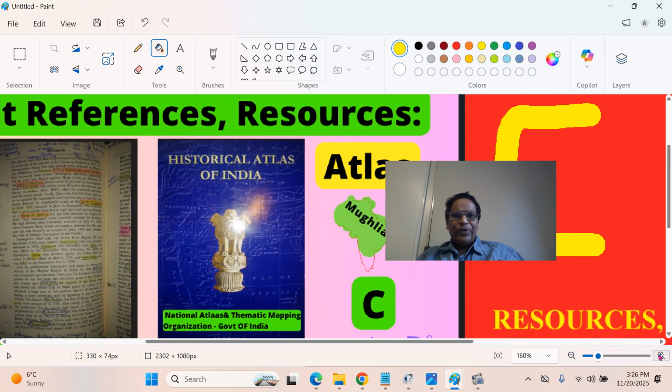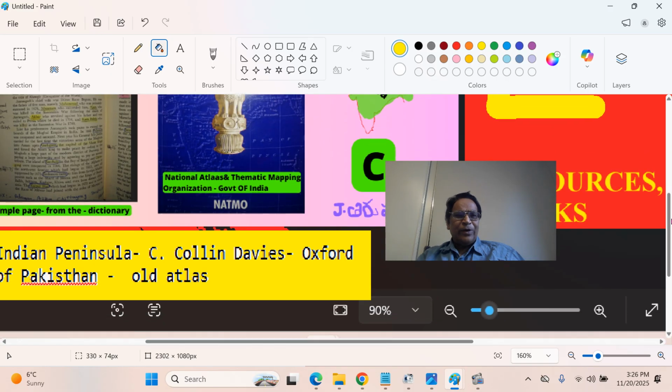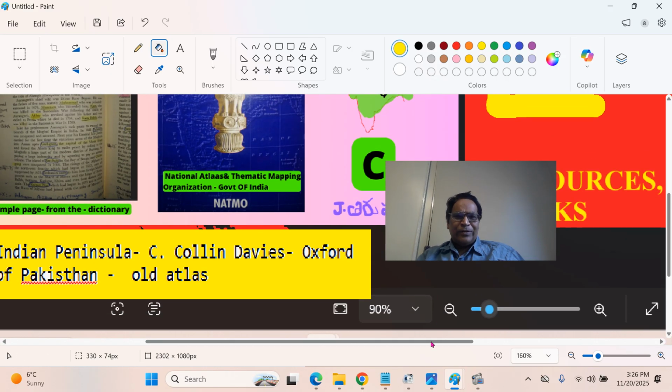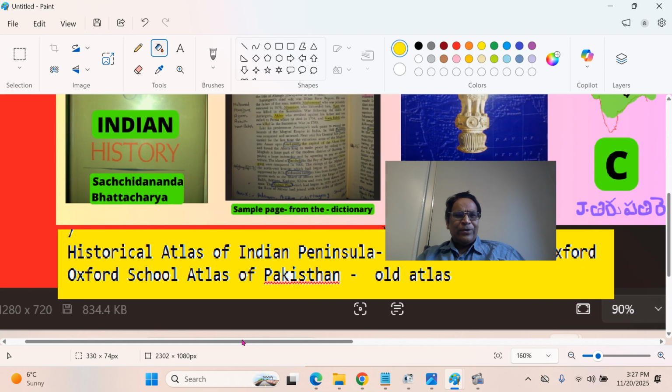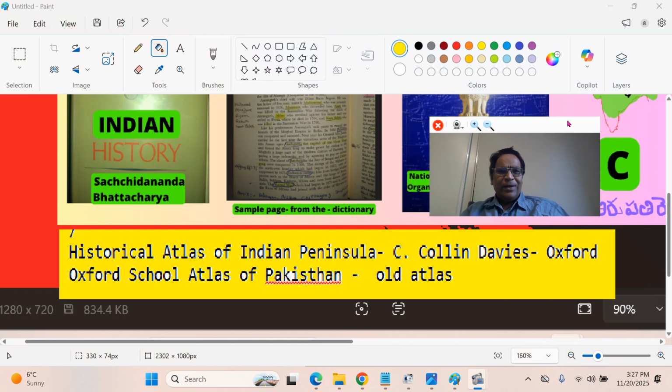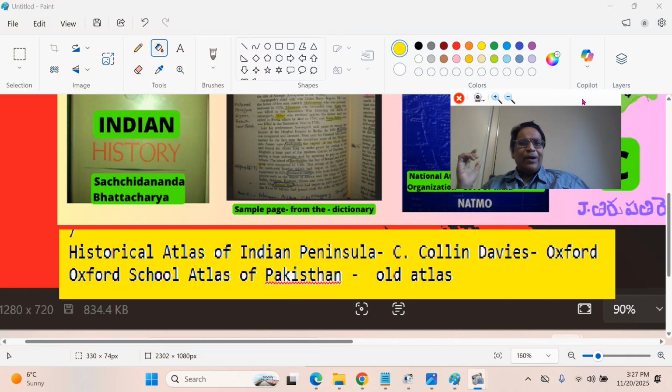what I have not shown here, I will put in the description box. These books also I should have added. Later I realized, see, I am putting their titles. I will show you the book, The Historical Atlas of Indian Peninsula, Colin Davies, Oxford University Press. And then Oxford School Atlas of Pakistan is the world atlas.